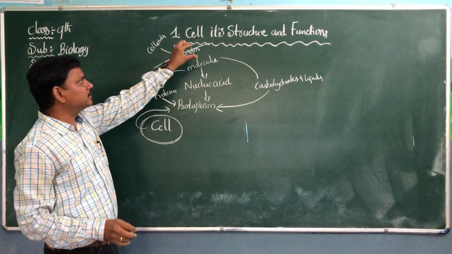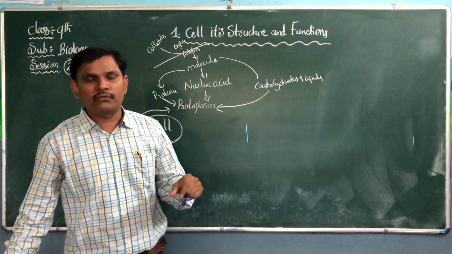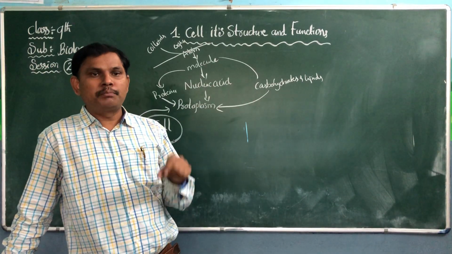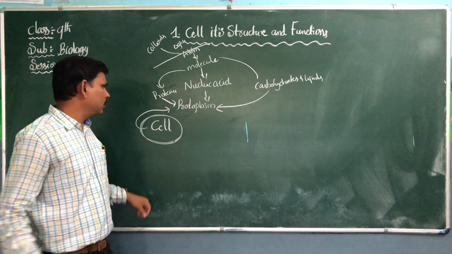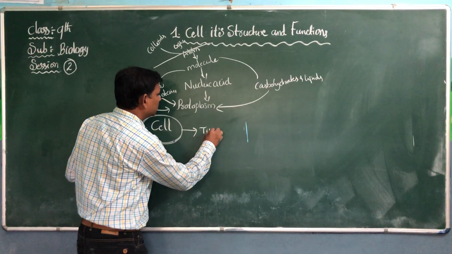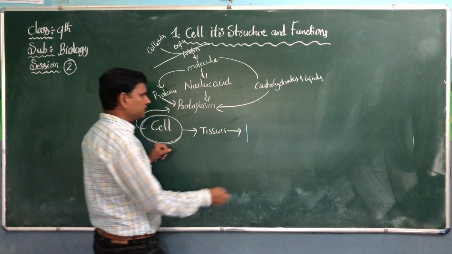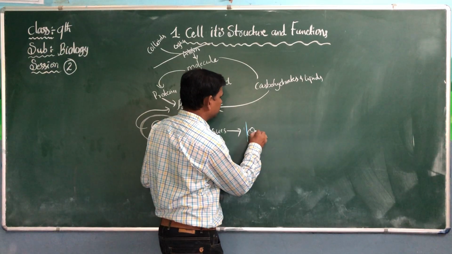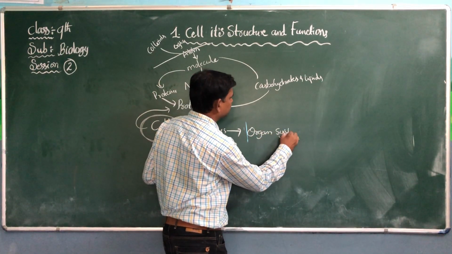The cell is the structural and functional unit of life. The cell is the basic unit of life, as we discussed in 8th class. But a group of cells is going to form what? Tissues. A group of tissues is going to form organs and organ systems.